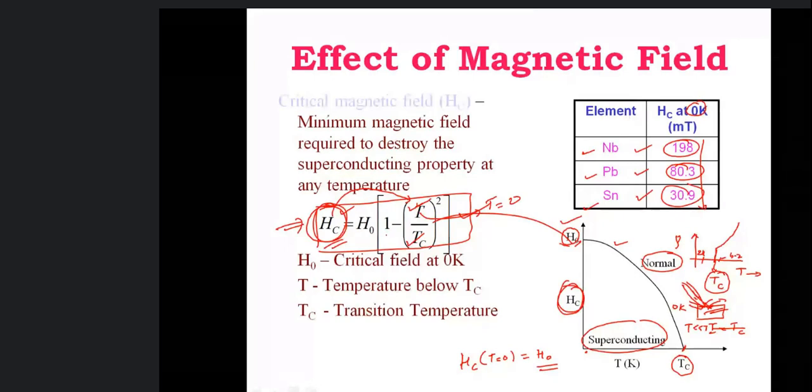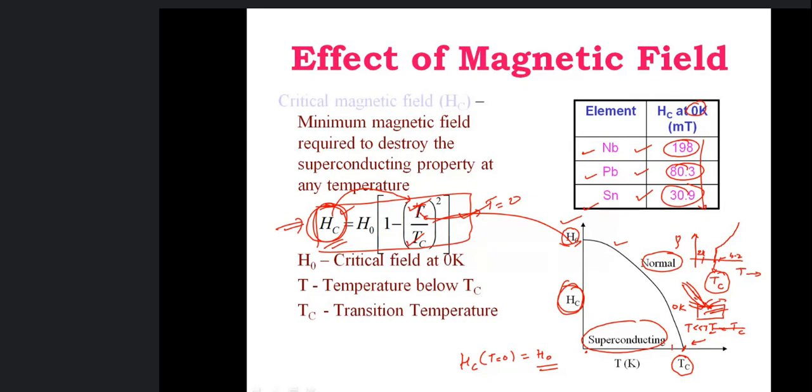So Hc is equal to H naught, the maximum. And when I put T equals Tc, Tc gets cancelled with Tc, I am left with 1 minus 1, that is 0. So Hc is 0. No magnetic field is required to destroy superconductivity at Tc.